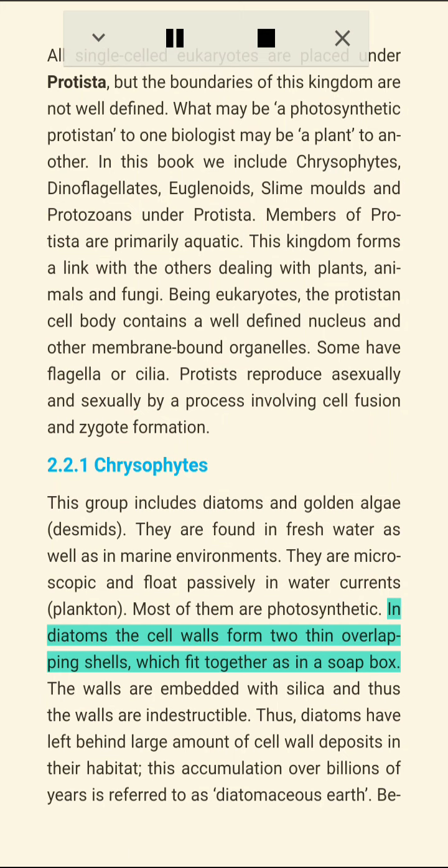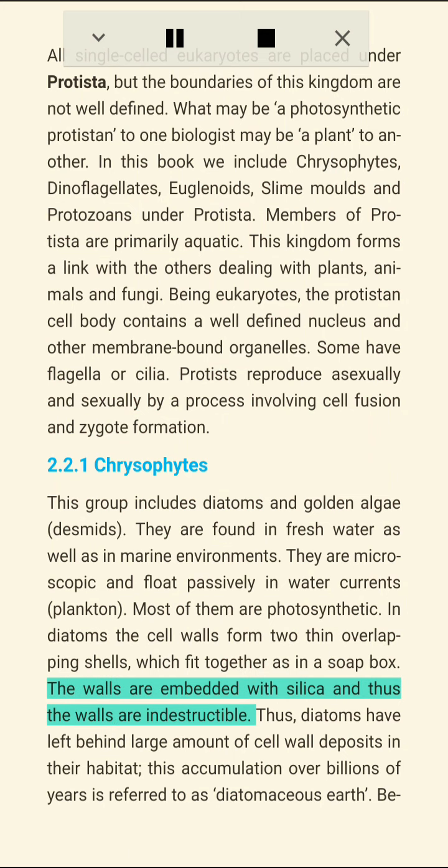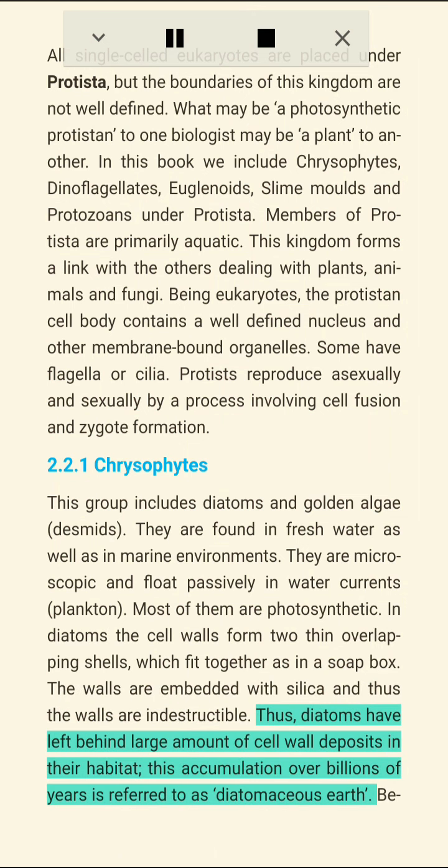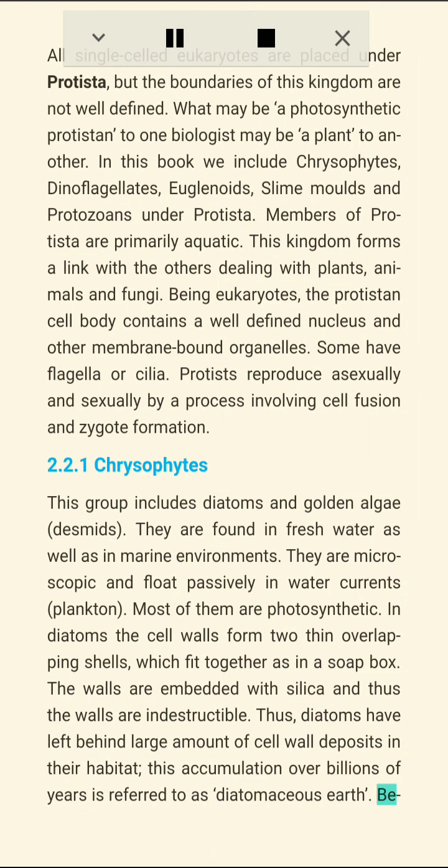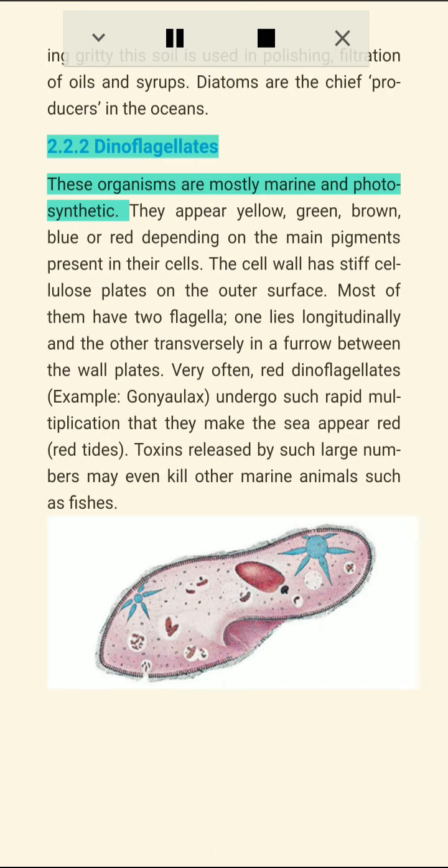In diatoms, the cell walls form thin overlapping shells, which fit together as in a soap box. The walls are embedded with silica and thus the walls are indestructible. Thus, diatoms have left behind large amounts of cell wall deposits in their habitat. This accumulation over billions of years is referred to as diatomaceous earth. Being gritty, this soil is used in polishing, filtration of oils and syrups. Diatoms are the chief producers in the oceans.